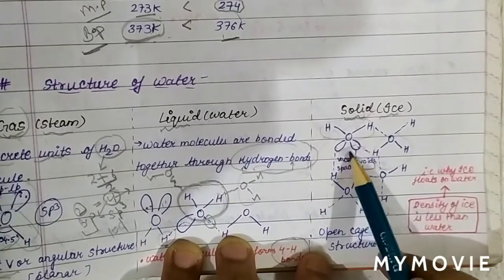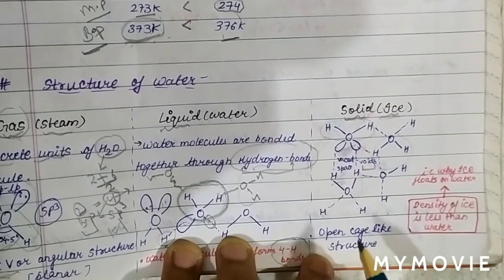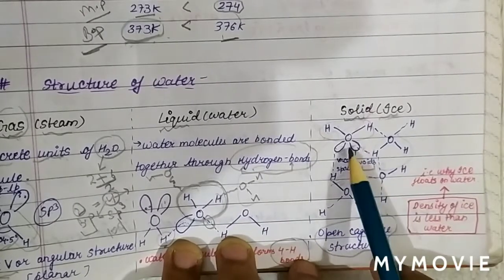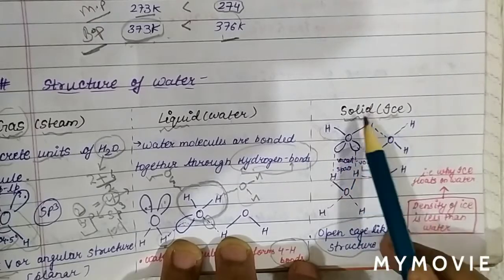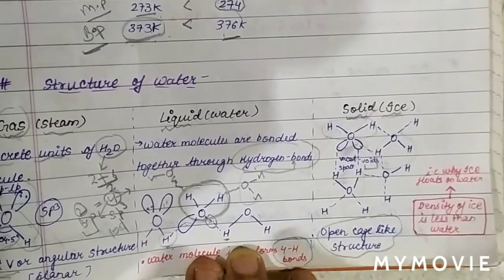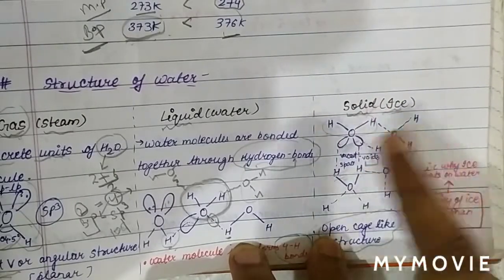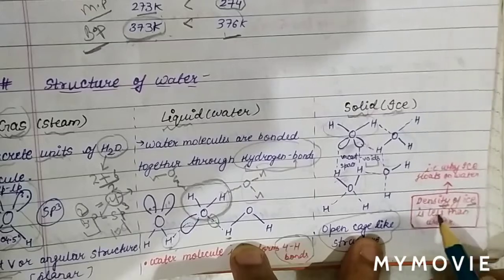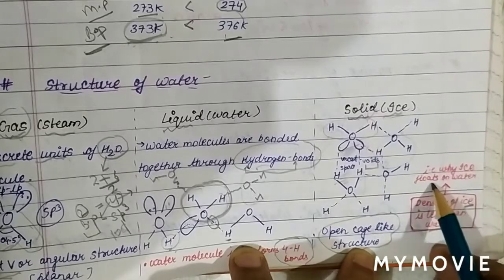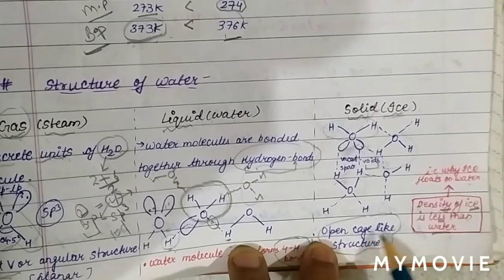Due to the large vacant space in the solid phase, which we call ice, the structure of ice is similar to an open cage-like structure. Due to vacant space, the volume is large. When volume is large, it means density is less. So we can say that in liquid water there is less vacant space, while in the solid phase there is more vacant space, therefore volume is high. So the density of ice is less than water. So why does ice float on water? Because the density of ice is less than water, and the structure of ice is similar to an open cage-like structure.